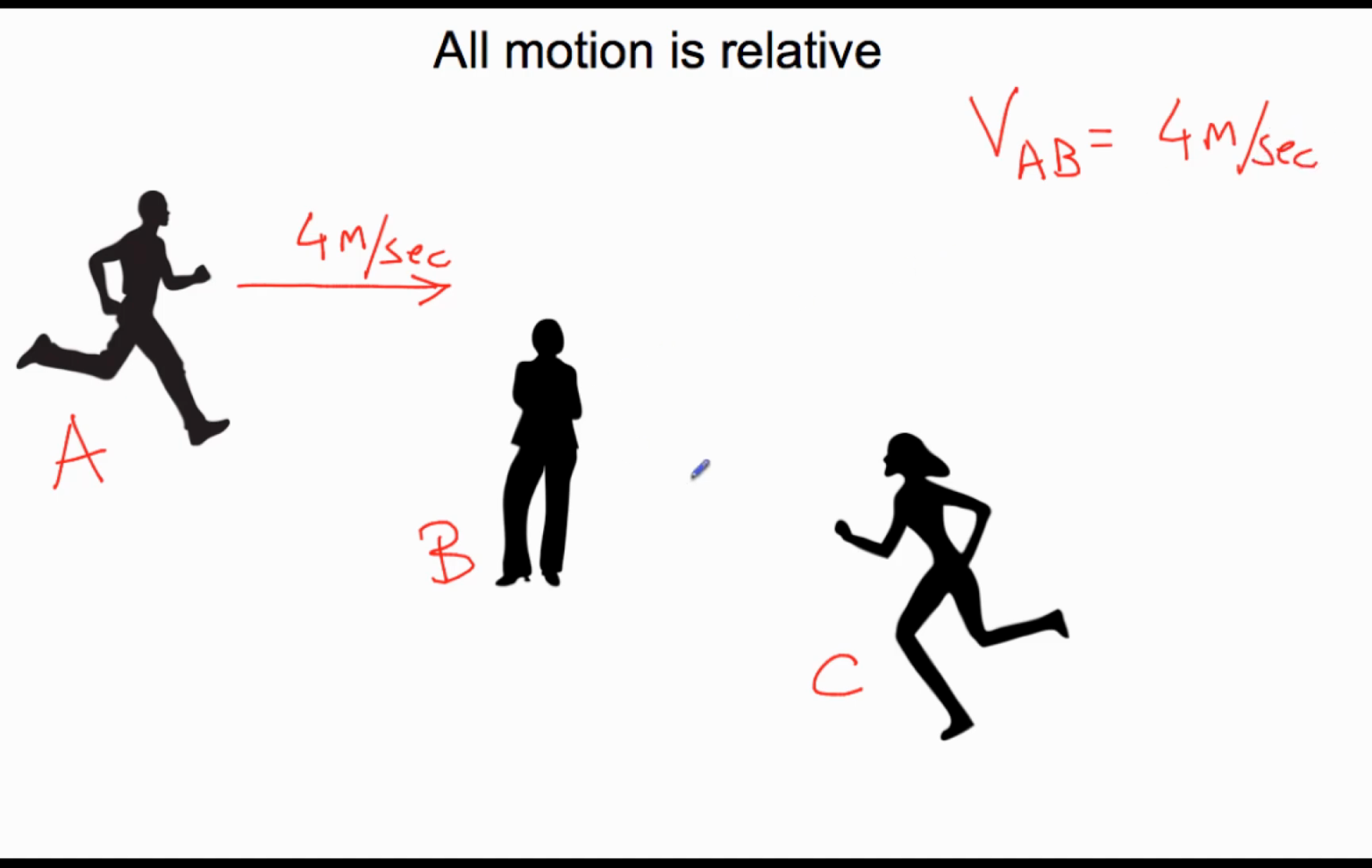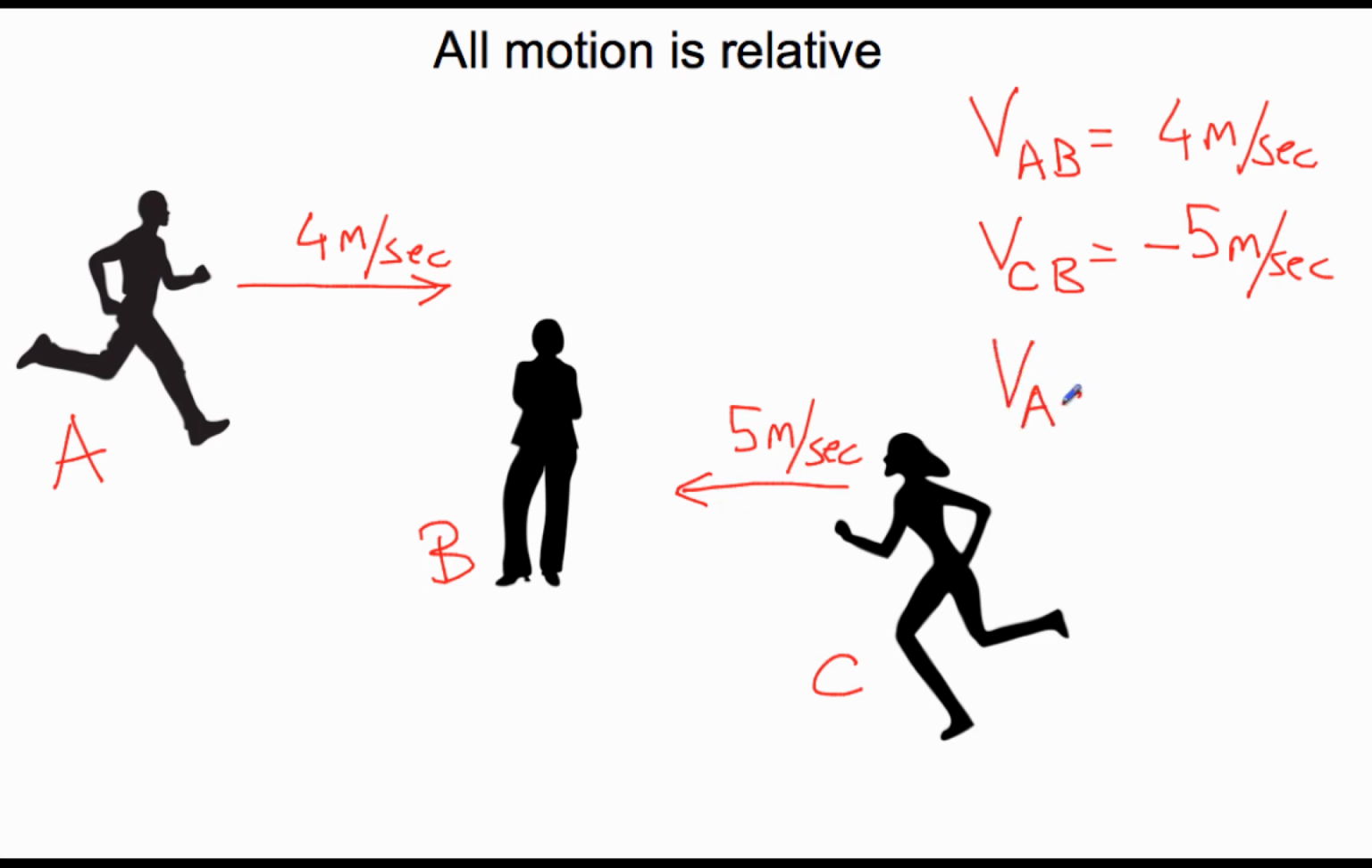C is running towards B in the other direction, and so VCB will be minus something. Well, let's say it's 5 meters per second. That's minus 5 meters per second. And now if you were to ask, what is the velocity of A as observed by C? Well, that'll be 9 meters per second. So the velocity of A with respect to C is this. The velocity of C with respect to A is minus 9 meters per second.